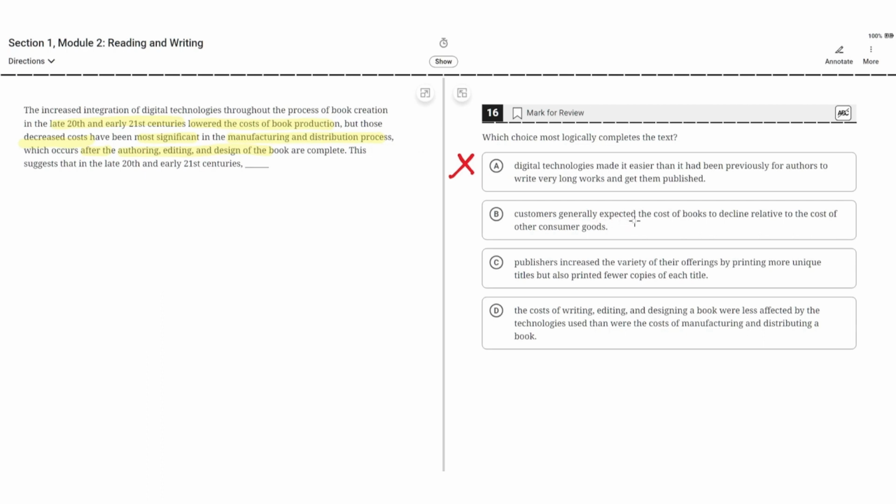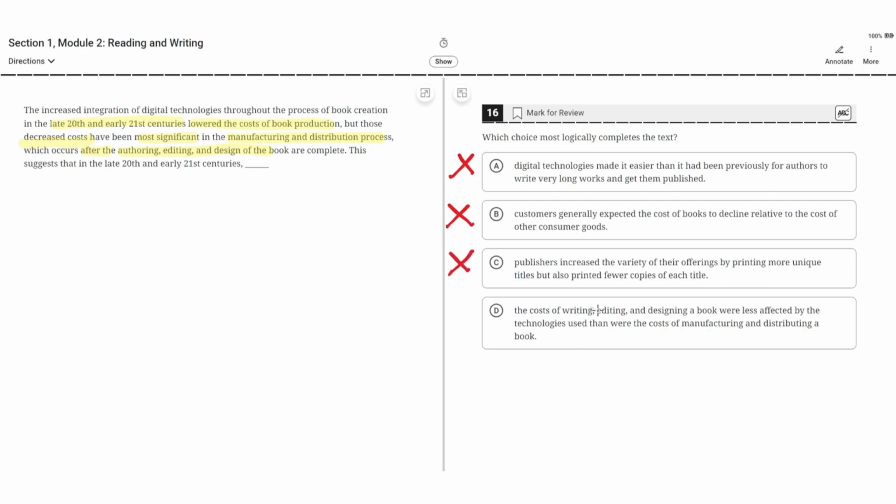B. Customers generally expected the cost of books to decline relative to the cost of other consumer goods. This is incorrect because the text doesn't mention anything about customers and their expectation of books declining in cost relative to any other goods. So B is incorrect. C. Publishers increased the variety of their offerings by printing more unique titles, but also printed fewer copies of each title. This, like B and A, is not mentioned in the text, and therefore is incorrect.